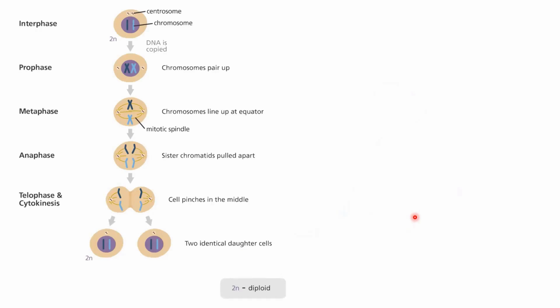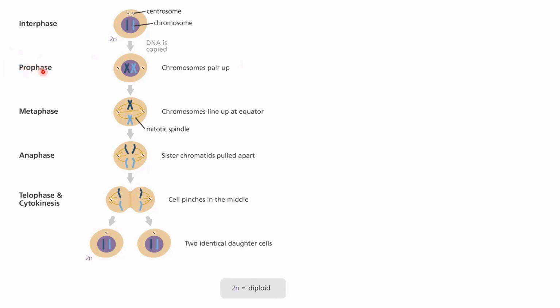So this is mitosis now, and as I told you, it is happening in all our body cells, and this is just an outline of how mitosis happens. So this is interphase. Basically, the chromosome has duplicated, and the centrosome is the structure that is involved in division of this nuclear content. So once the DNA is doubled, the first phase of mitosis is called prophase.